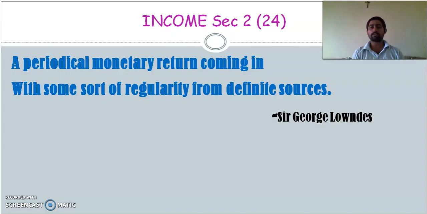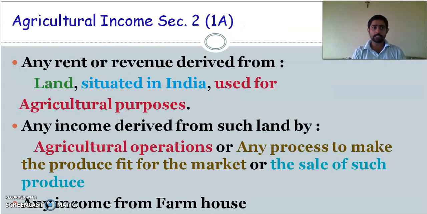So in the previous class we saw about income, gross total income and total income. Income is a monetary return that you get regularly and from one particular source. Regarding this we studied in the previous class. Now in today's class we'll see about one type of income, that is agriculture income.